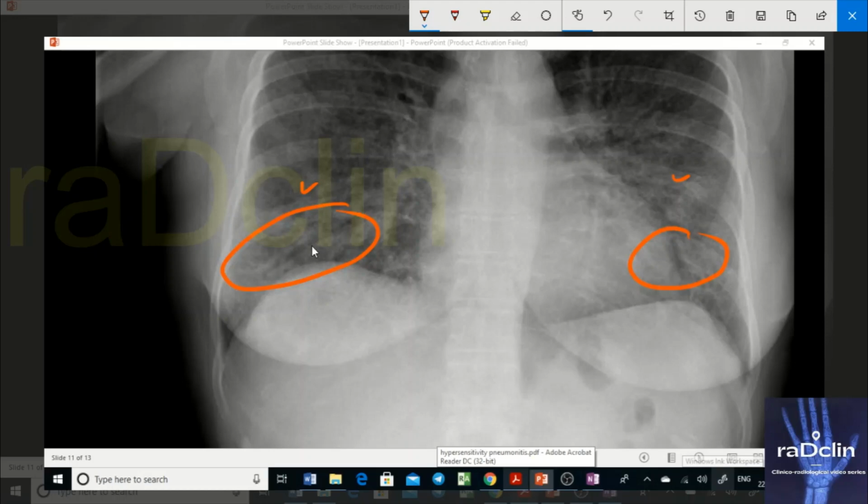Okay, these are bronchi, and bronchiole. At this point I'll call them close to bronchiole because they have reached the periphery. These bronchi or bronchiole are outlined by a linear soft tissue that is thickened. That is, the wall of these bronchioles is thickened. If you see closely, this appearance is characteristically known as tram track appearance.